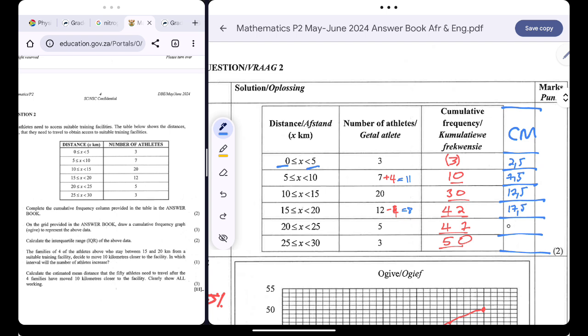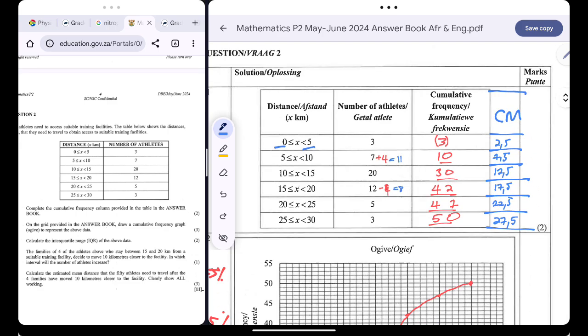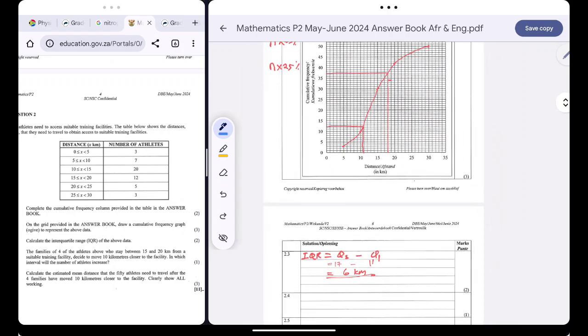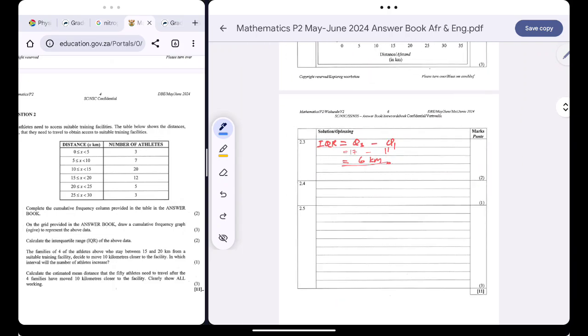Over there, you'll simply get 22.5, and then there is 27.5 as well. So this is my class midpoint. And I need my class midpoint for me to be able to calculate my estimated mean. Are you together? Okay, the athletes will move to the class between 5 and 10.